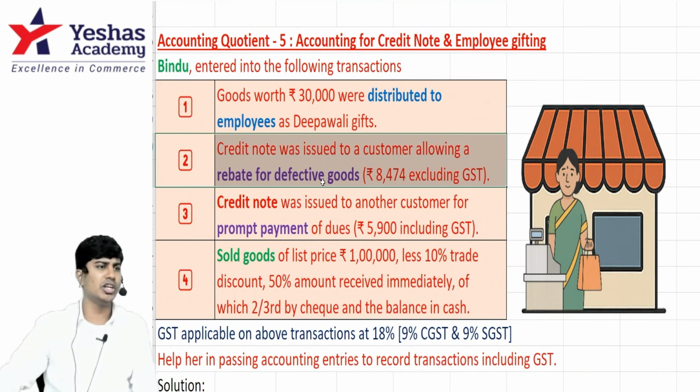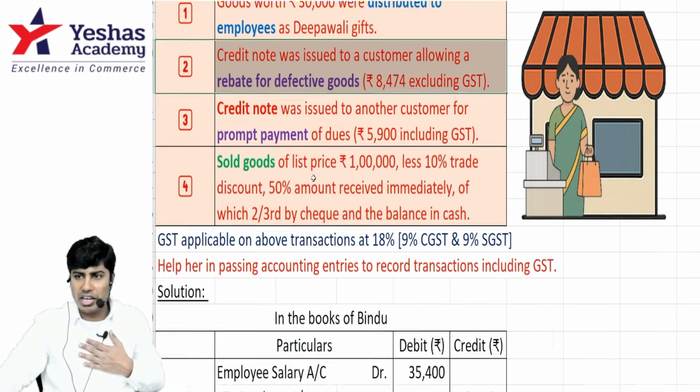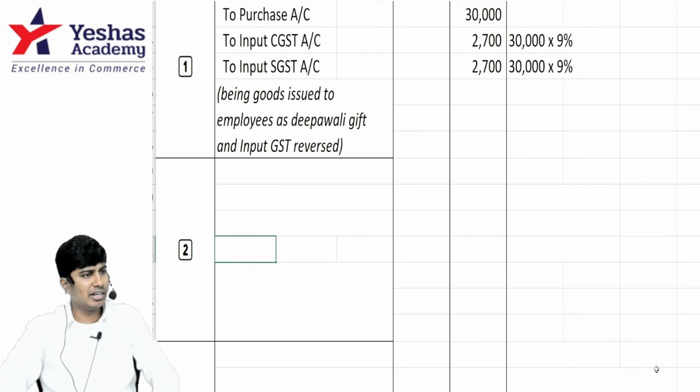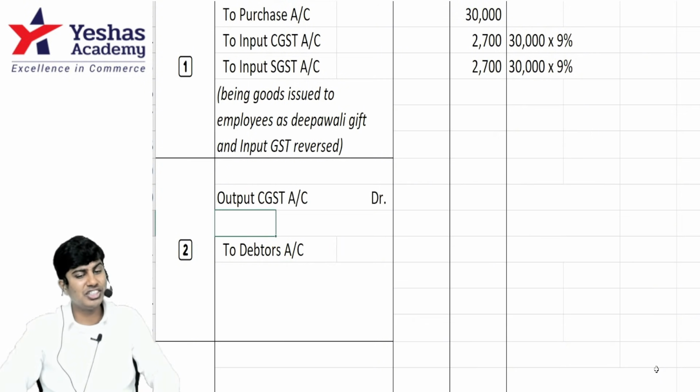8,474 rupees excluding GST. Okay. You are supposed to collect lesser money from me. My account receivable is decreasing. You will debit my name or credit my name? Credit my name. Am I right? Say something. By how much? Not 8,474. It's not 8,474. You should reverse the GST also.